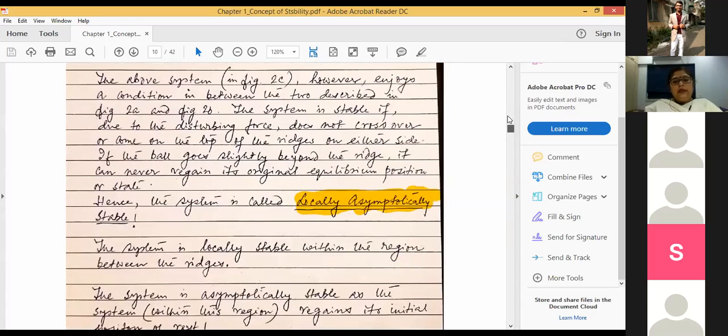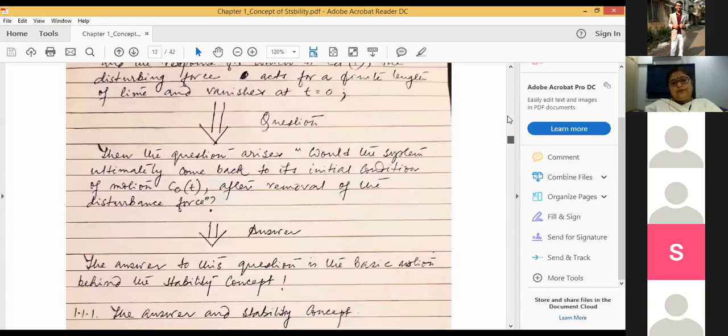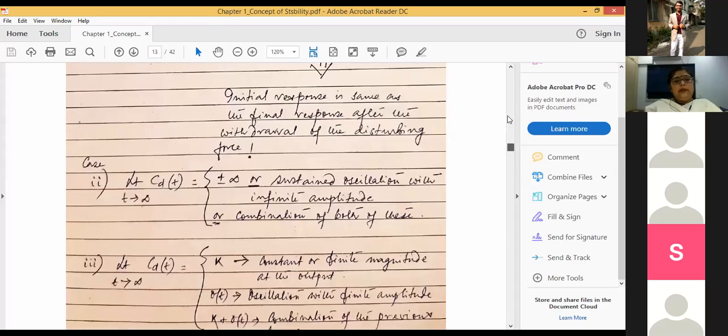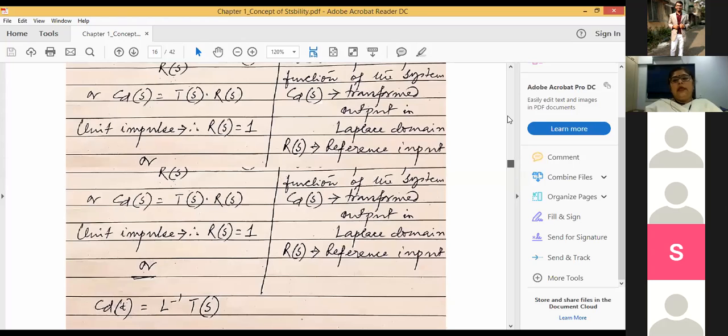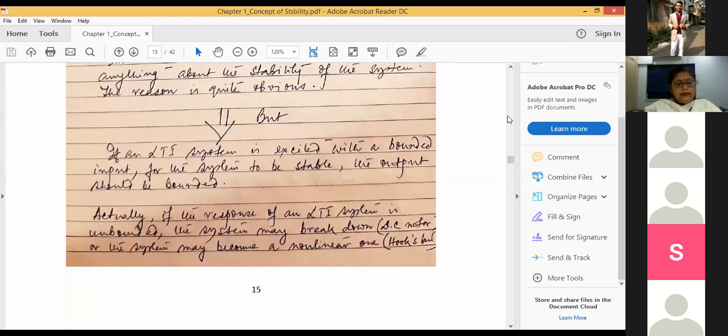So this notion of stability is known as asymptotic stability, right? And in case of a linear system, if a system is BIBO stable, then the system will be asymptotically stable, or vice versa. That means if the system is asymptotically stable, then if you impress one input, the system will exhibit a stable response. So for a linear system, if a system is BIBO stable, the system will be asymptotically stable, or if the system is asymptotically stable, the system will be BIBO stable.